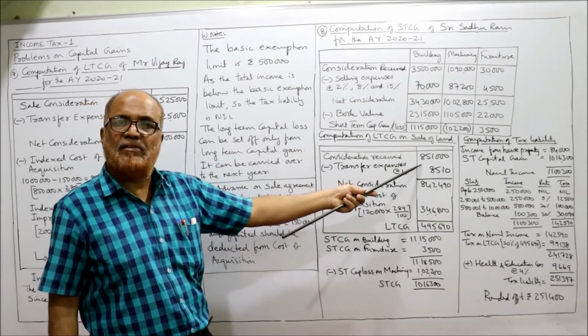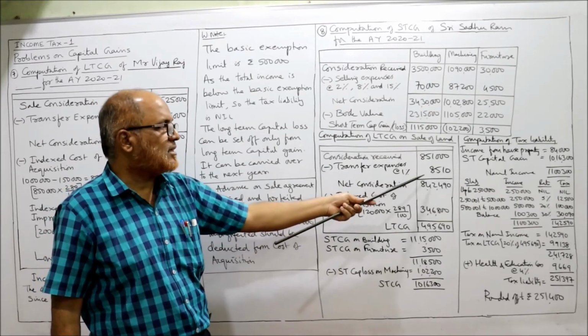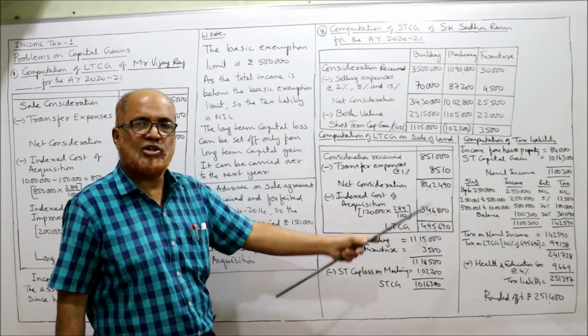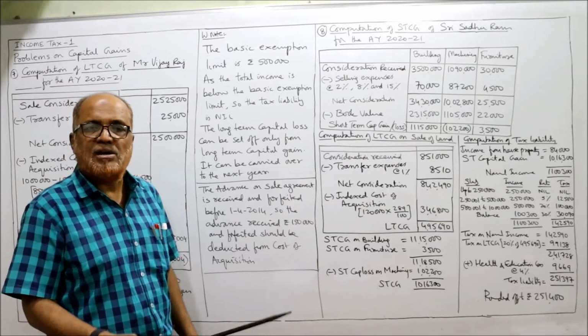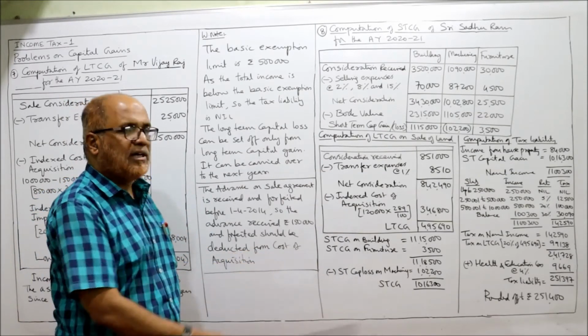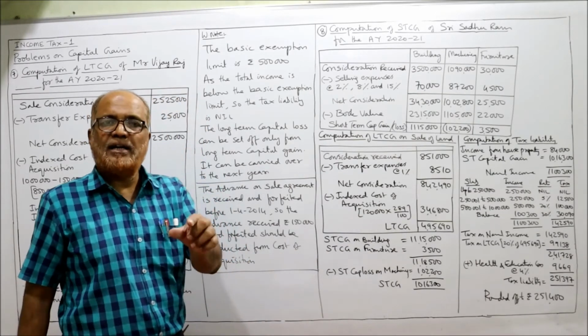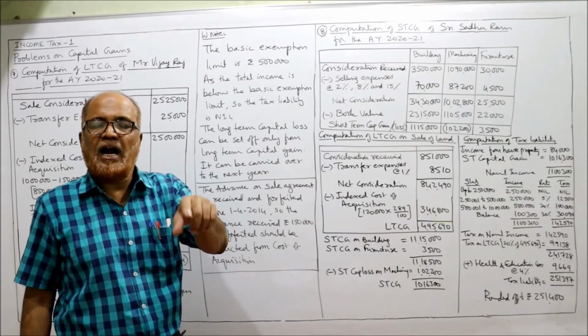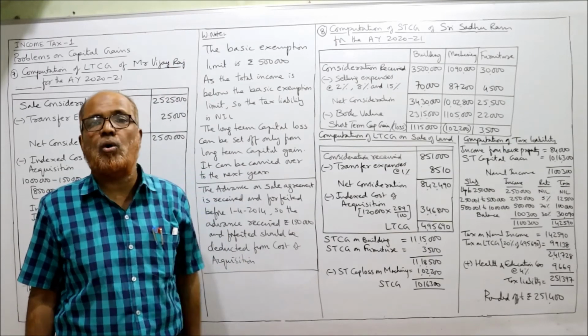Consideration received is given in the problem 8,51,000 minus transfer expenses 1%. Calculate, deduct, net consideration. Less indexed cost of acquisition. So what is the book value of the land? 1,20,000 into 289 by 100. 289 is the current previous year index. 100 we have taken because the asset was purchased 23 years ago.